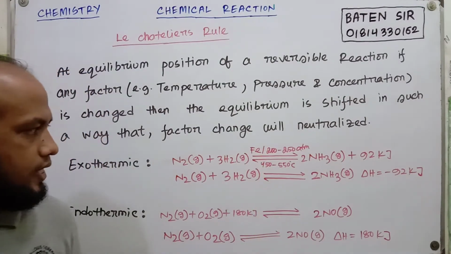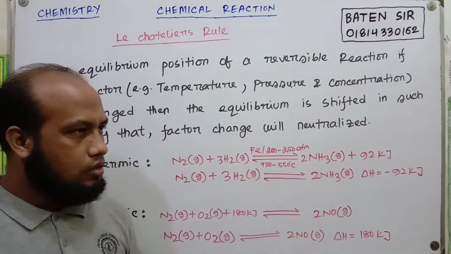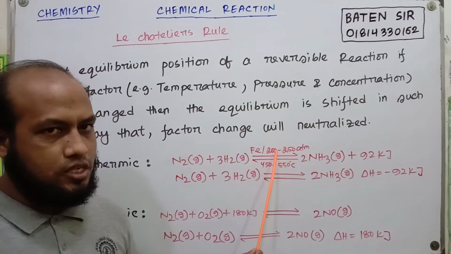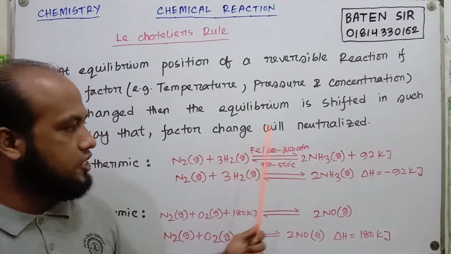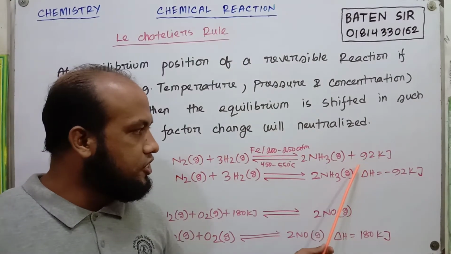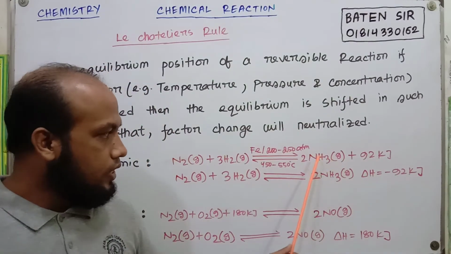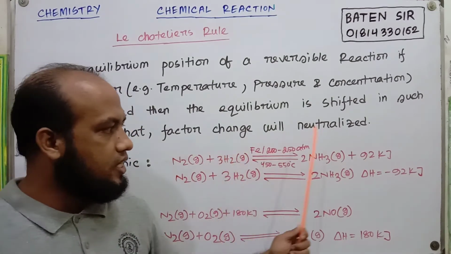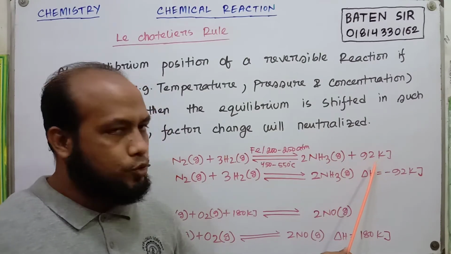We have to increase the temperature to increase the forward reaction rate. The reaction rate is always low at low temperature, so we have to increase the temperature to increase the forward reaction rate. As heat energy is a product of this reaction, if we increase the temperature, ultimately heat energy is increased.